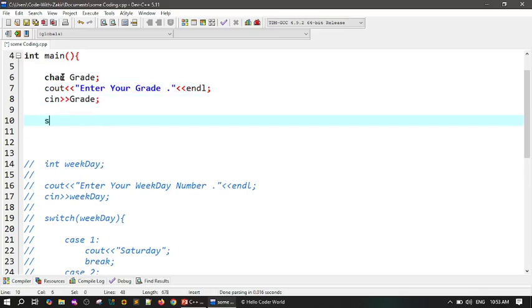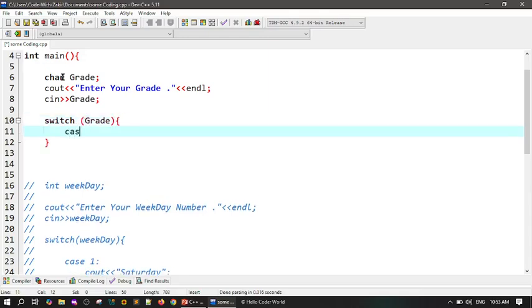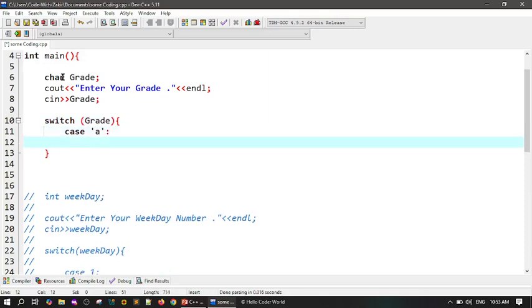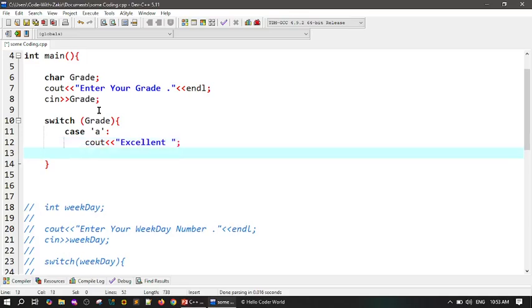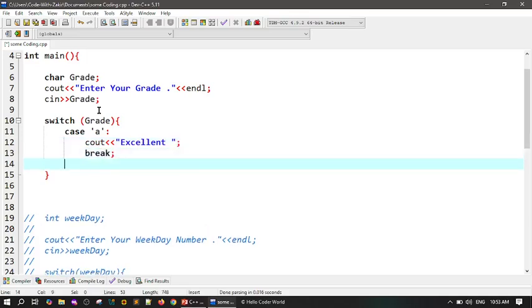Now switch (grade). Case number 1: if it becomes A, for a character we use single quotes. If it becomes 'A', cout excellent, simple, and break. Why we use break, you know better.